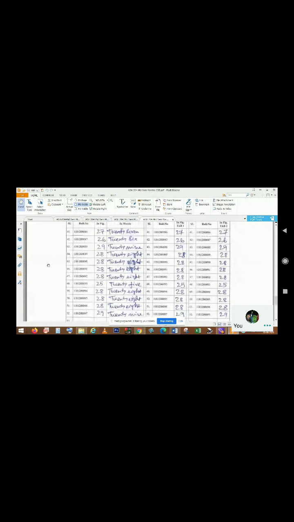Roll number 85, 27. Roll number 86, 27. Roll number 87, 26. Roll number 88, 29. Roll number 89, 28. Roll numbers 90, 91, 92, all are 28. Roll number 93, 25. Roll numbers 94, 95, 96, all are 28. Roll number 97, 29.